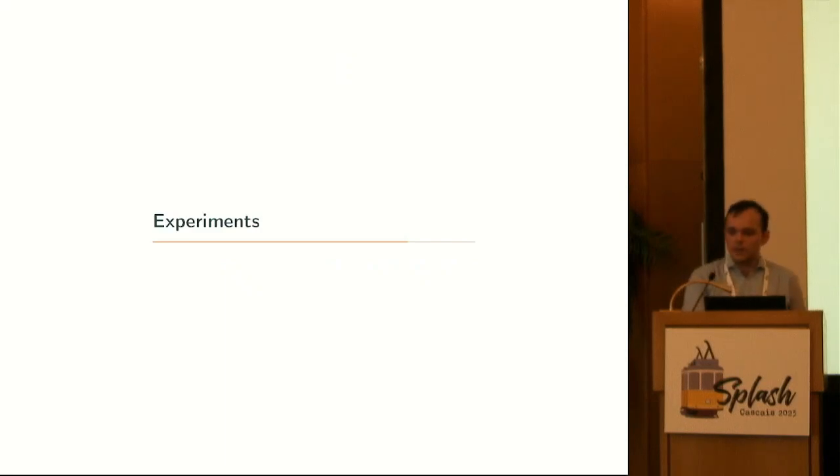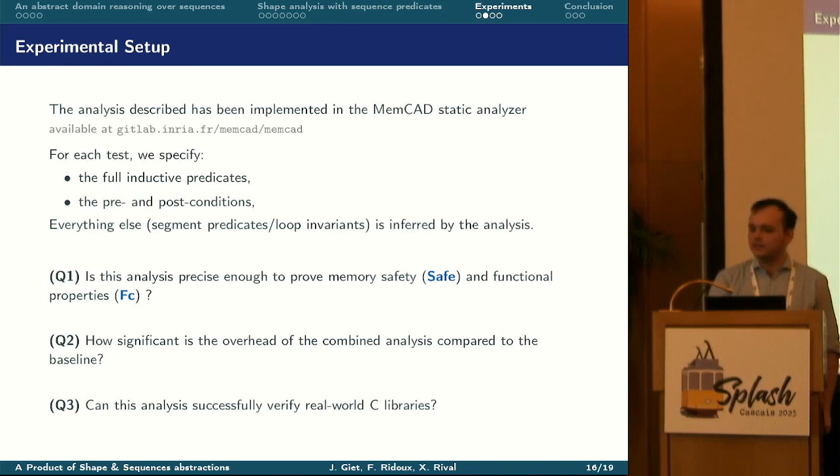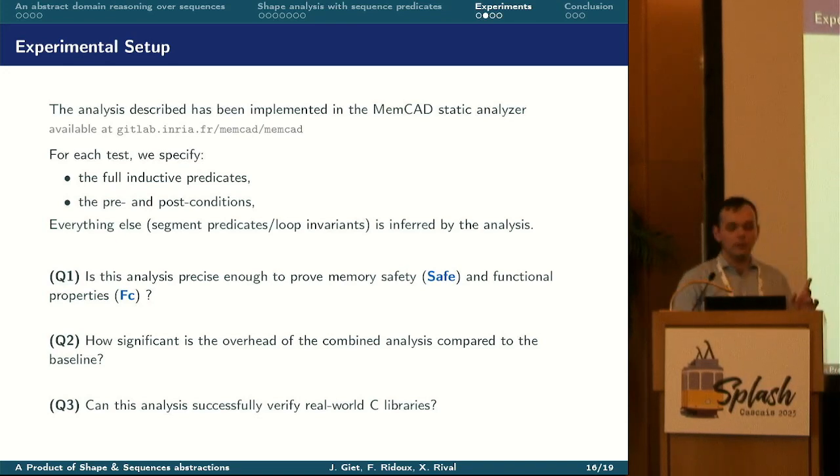Now let's describe the experimental part of our work. We implemented this analysis in the MEMCAD tool. It is available online. It is also available on Zenodo if you like. And for each test, we only specify two elements, the specification of the function we would like to prove, and the full inductive predicates that the analysis needs to use.